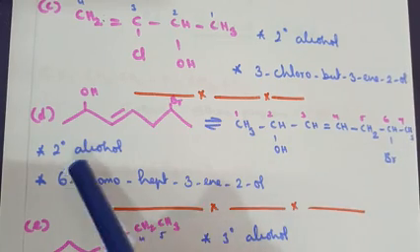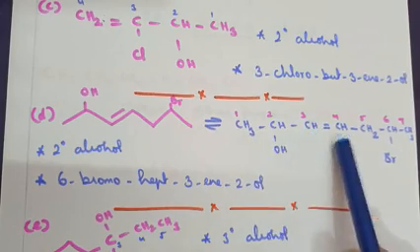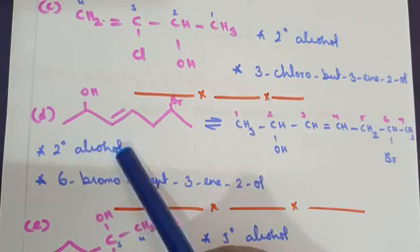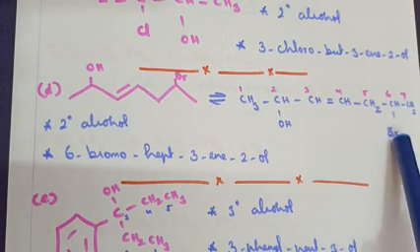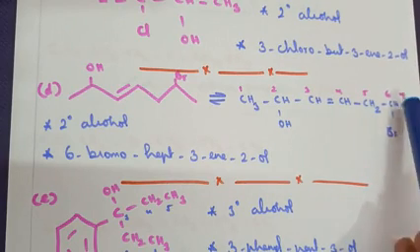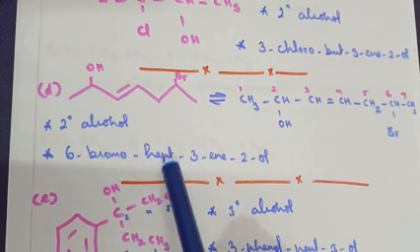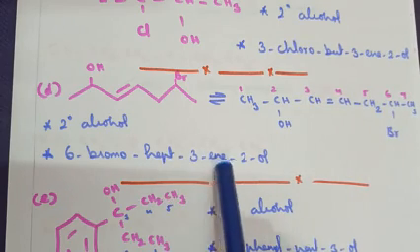Now if we go for it, what type of alcohol have we got here? One alkyl group here, the whole thing to be considered as one. So it's again a secondary alcohol. Now the name of the compound will be bromo, because the sixth carbon has got the substitution here. So 6-bromo hept. Hept stands for 7 carbon atoms. Hept-3-en-2-ol.